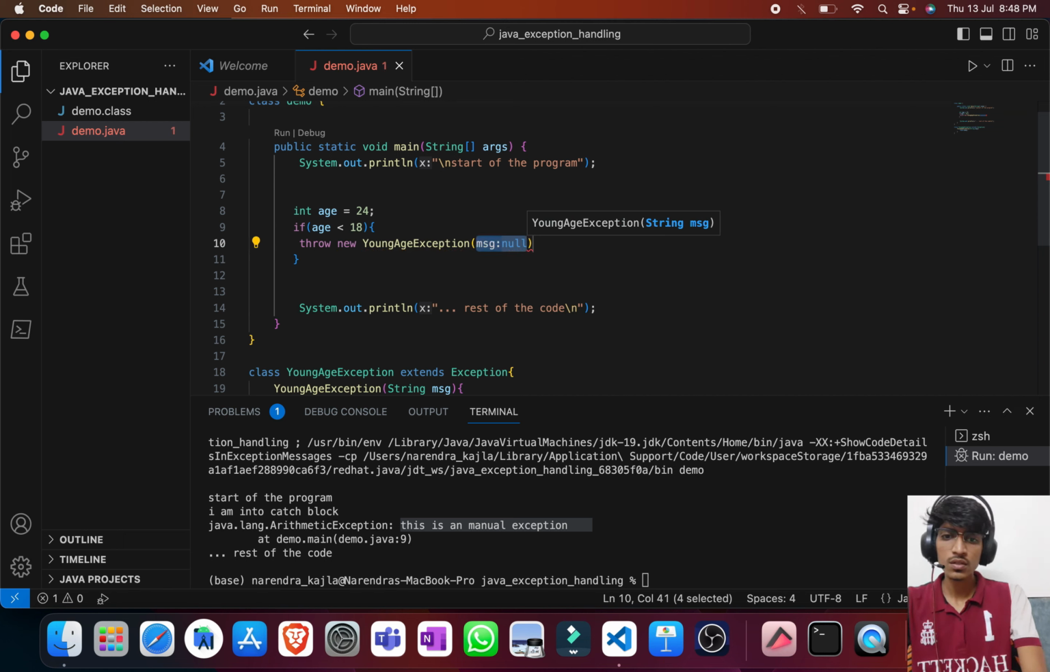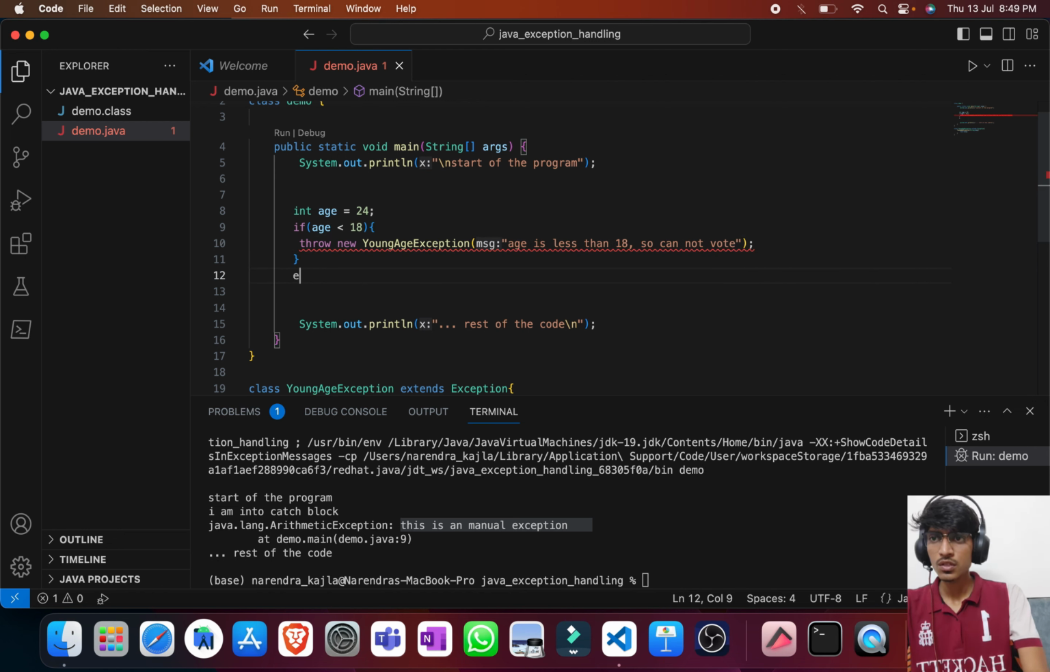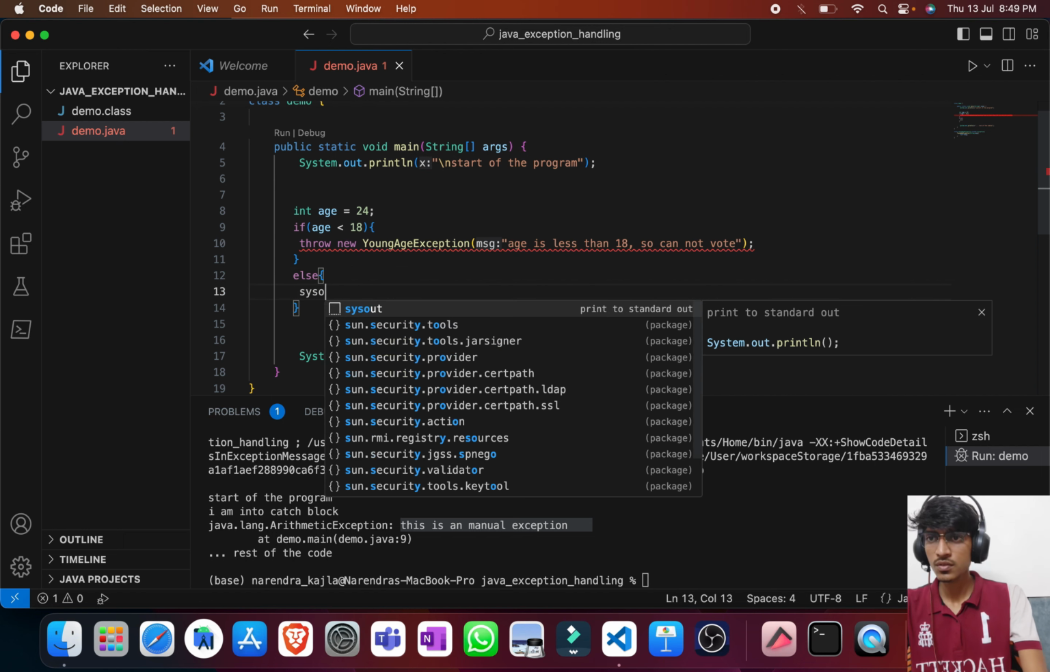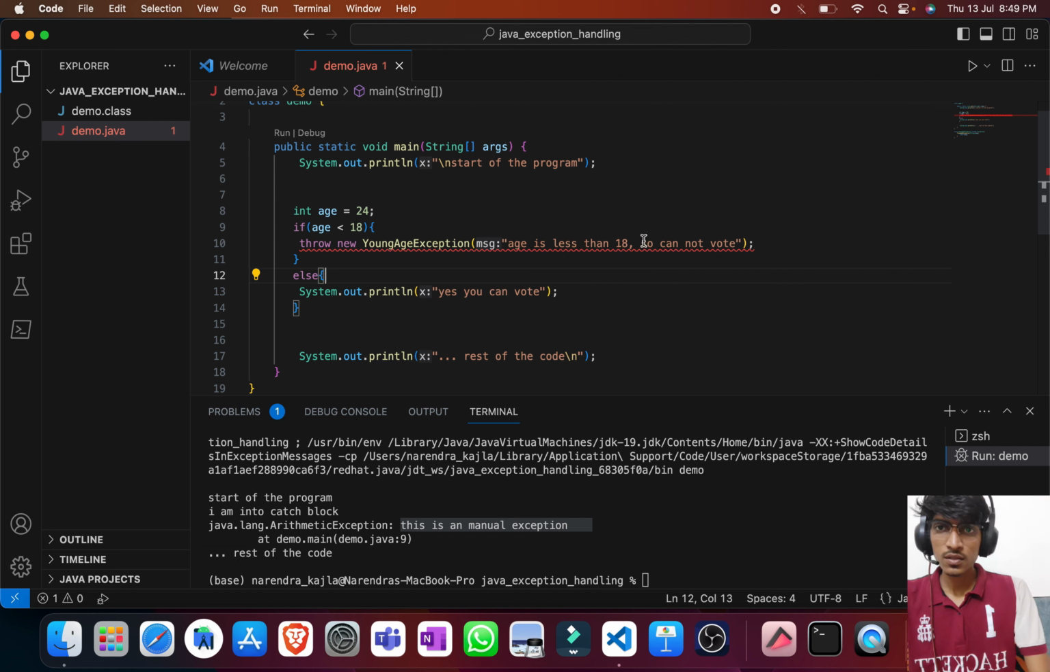Sorry for that. Age is less than 18, so cannot vote. In else, I'll put, yes, you can vote. Let's see why this is giving an error.